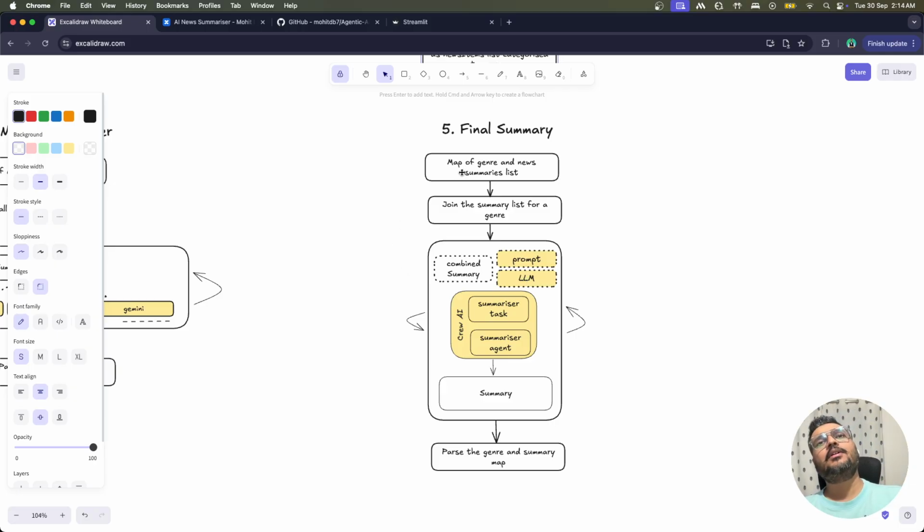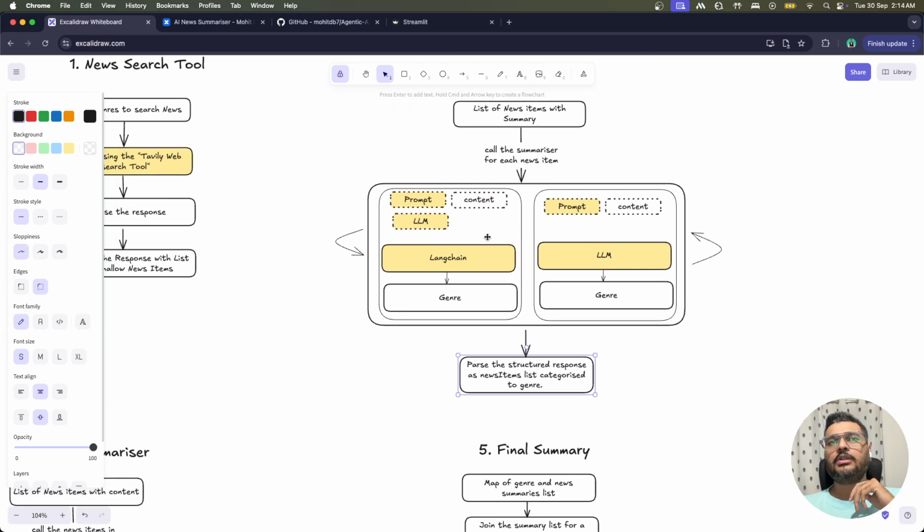So here we have a map, because each genre will have a list of items in it. What we will be doing is taking all those items and joining them into a single item. Let's suppose there are three news items, they will be joined together into one single news item, and then that will be given to the CrewAI.